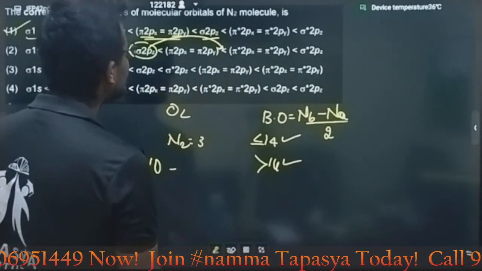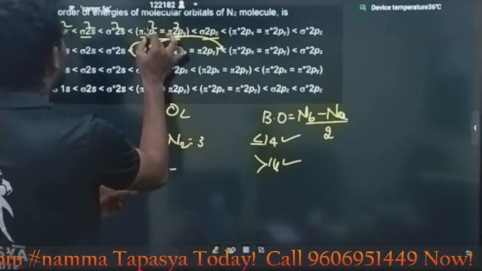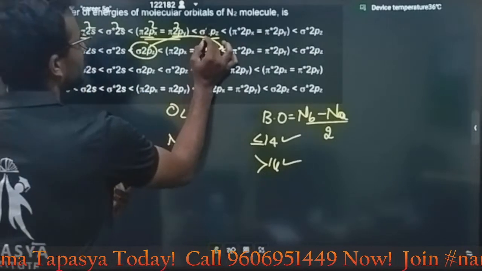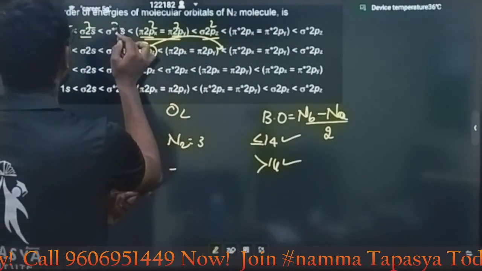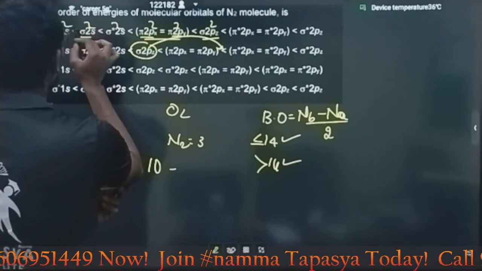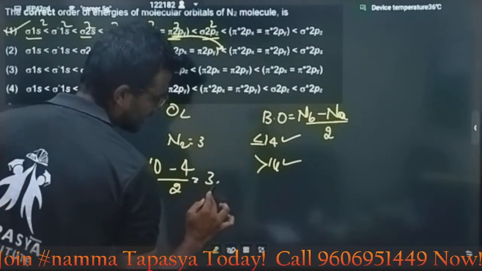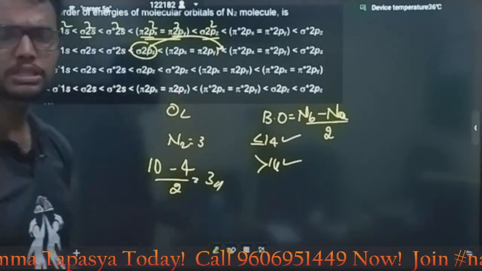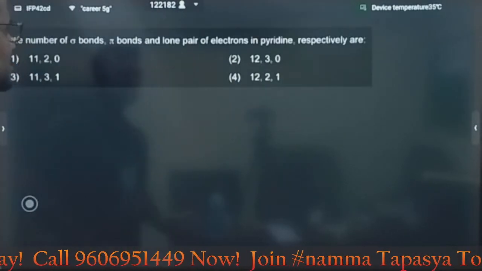If you come for the anti-bonding orbitals, 2, 4, 6, so 10 minus 4, by 2 means 6 by 2, which is nothing but 3. You will get the answer. Clear, my dear students? Any doubts? It is an easy question.